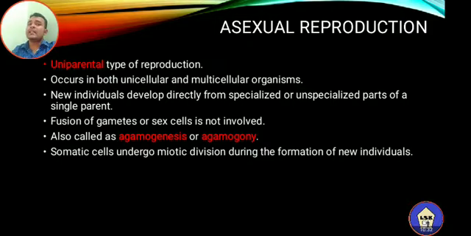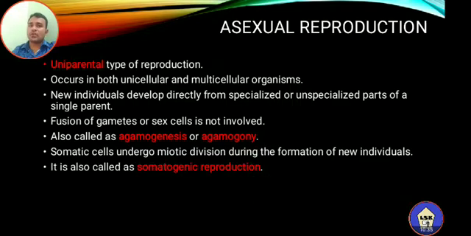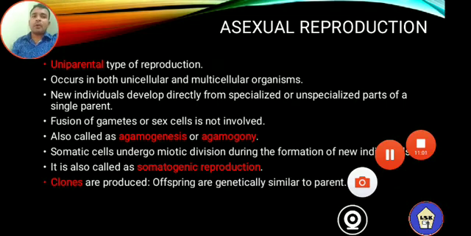Since the somatic cells undergo mitotic division during this reproduction, it is also called somatogenic reproduction. The next important point: clones are produced during the asexual mode of reproduction.